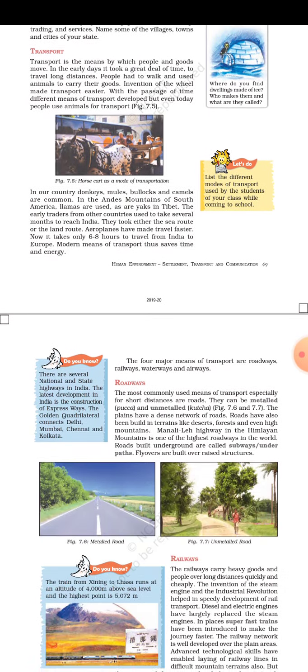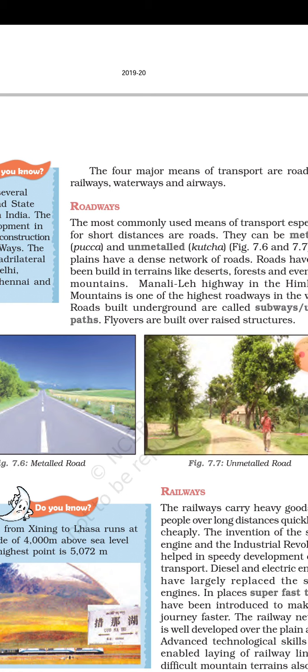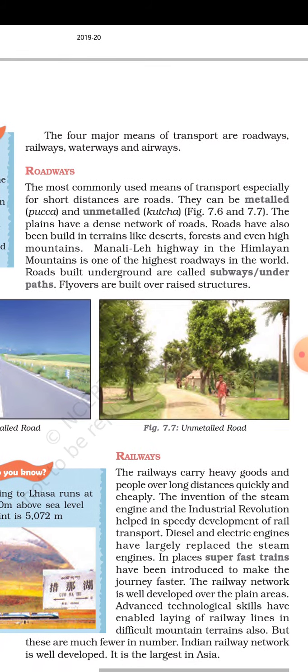So the four major means of transport are roadways, railways, waterways and airways. Today we are going to learn about them in detail. Let's see roadways. The most commonly used means of transport by people is roads, for short distances. For those short distances, people mostly use road transport.